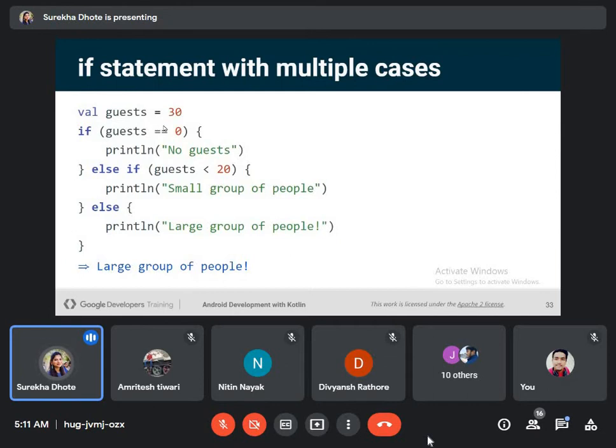We are checking here a number of guests. If guests is equal to 0, we will print no guest. If guests are less than 20, then we will print small group of people. Otherwise, else we will print large group of people. So this is for the case of multiple cases.